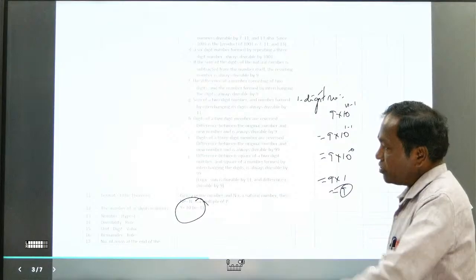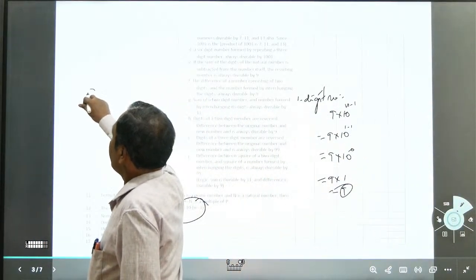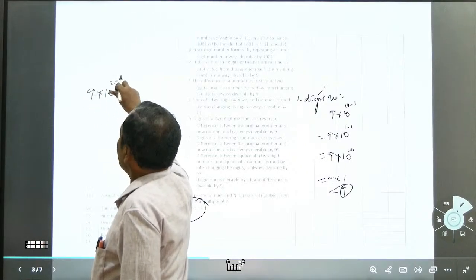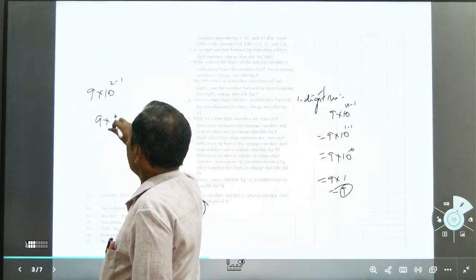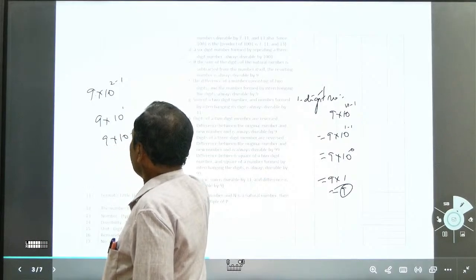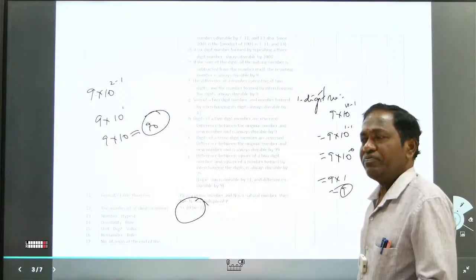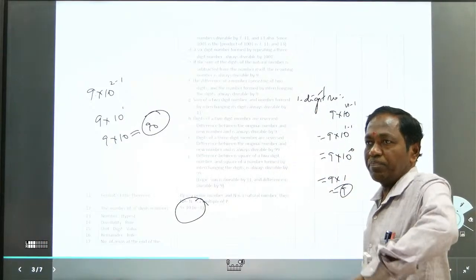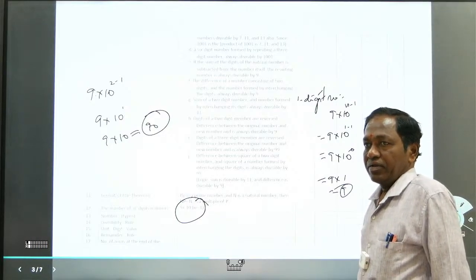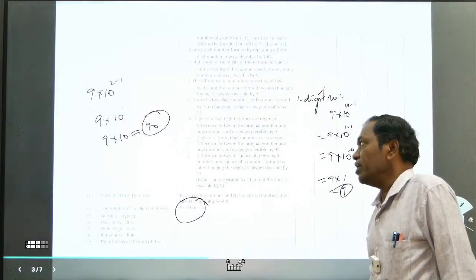If you want to know the two-digit numbers, how do you write it? 9 into 10 to the power of 2 minus 1, that is 9 into 10 to the power of 1, 9 into 10. So there are 90. Again, you should be knowing this. Even if you forget, no problem, but the formula will apply. Write the formula. You have to write it for all the 9-digit numbers.